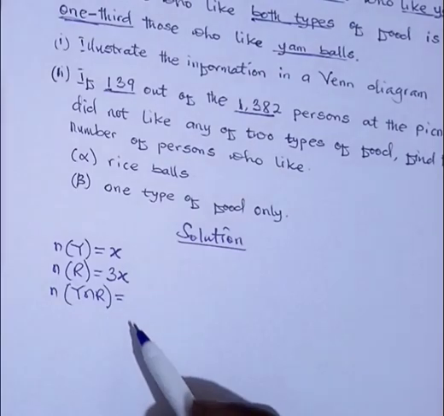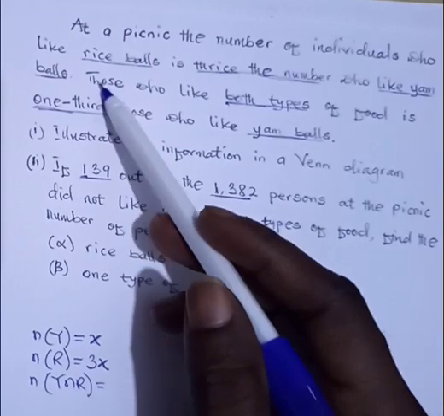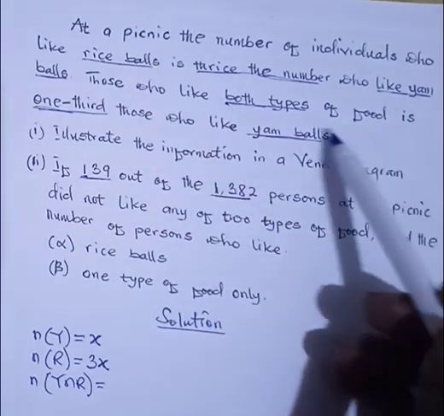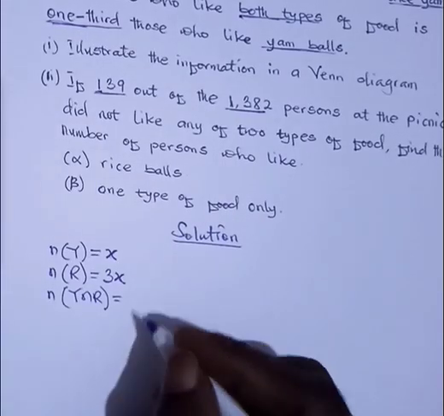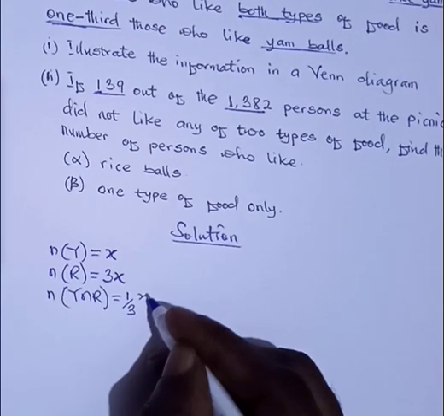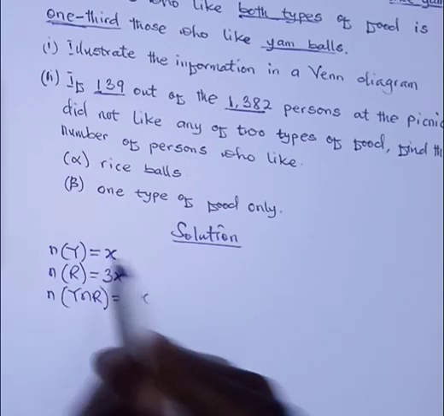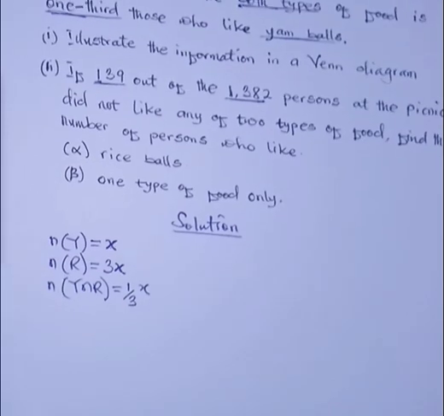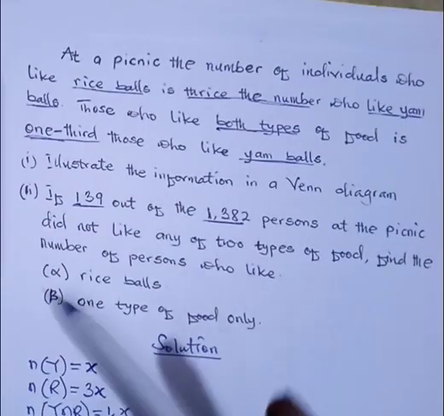All right. So let's continue. So we said that the question further states that those who like both types of food is 1/3 of those who like yam. So 1/3 of those who like yam. Those who like yam is x. We know that y, those who like yam, is x. So 1/3 of x. Have you gotten that? Good.